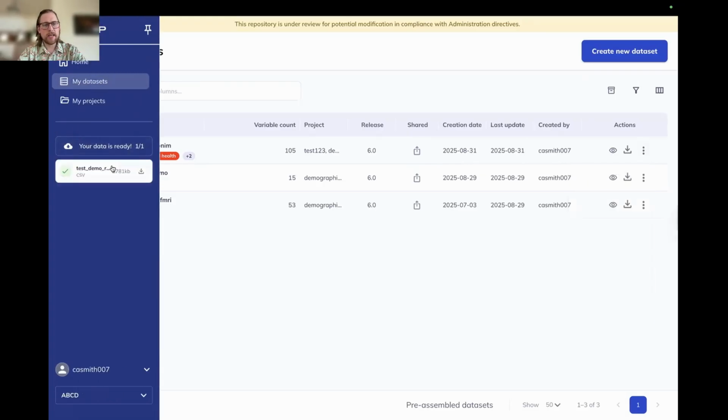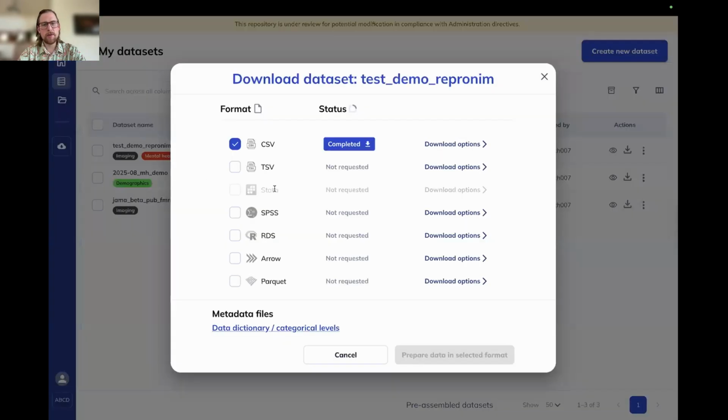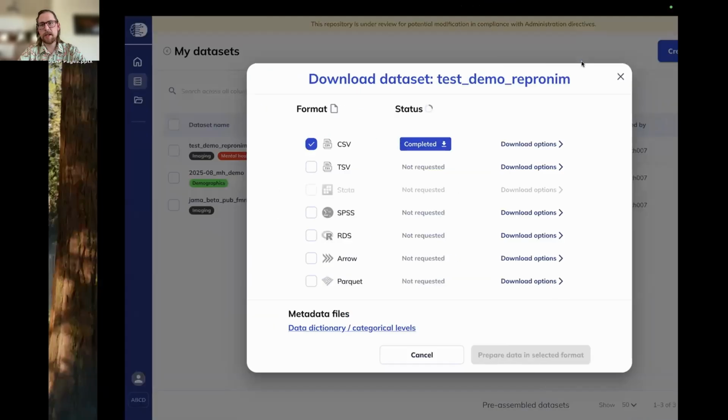Looks like our data is ready now. So when we go ahead and click download, it's going to re-prompt us over here and we can select completed. That's going to download our data set, and I'm going to go ahead and open that.